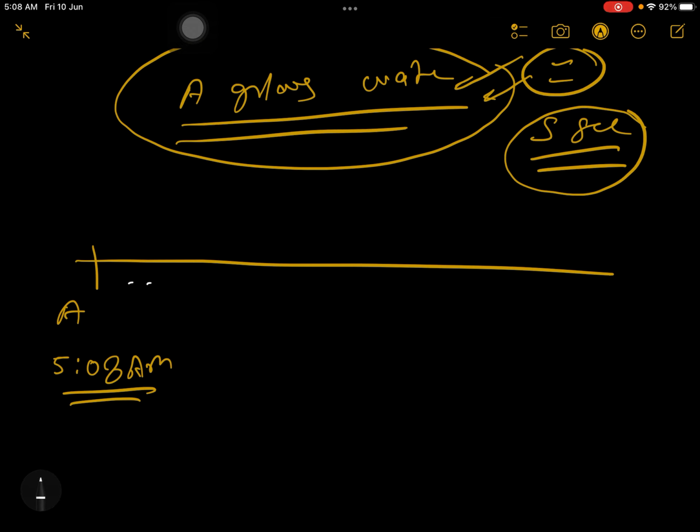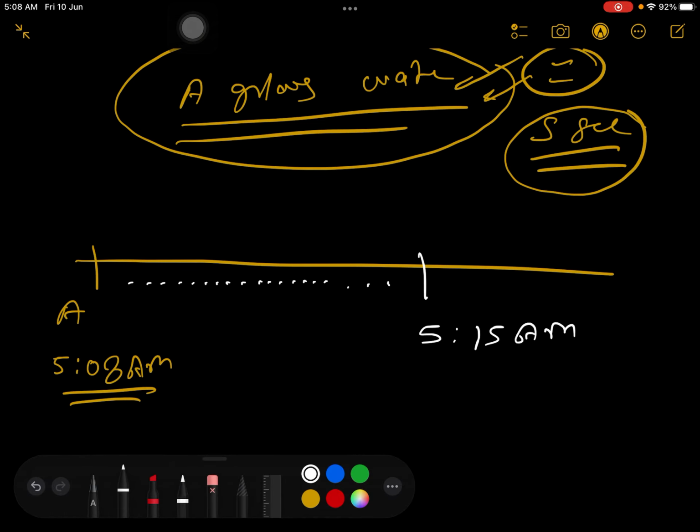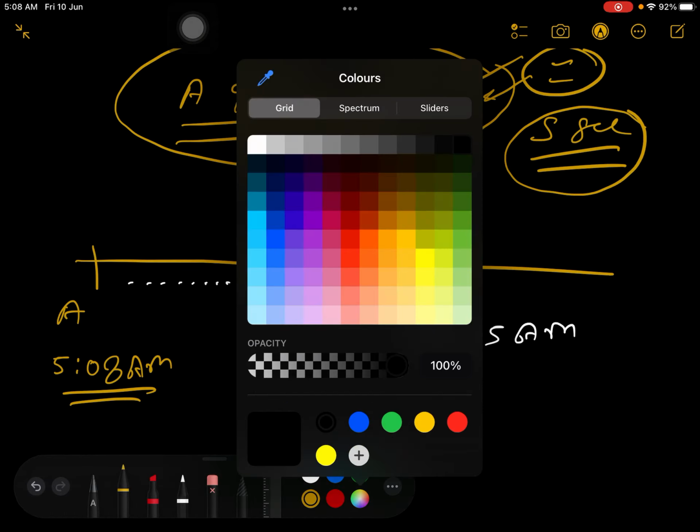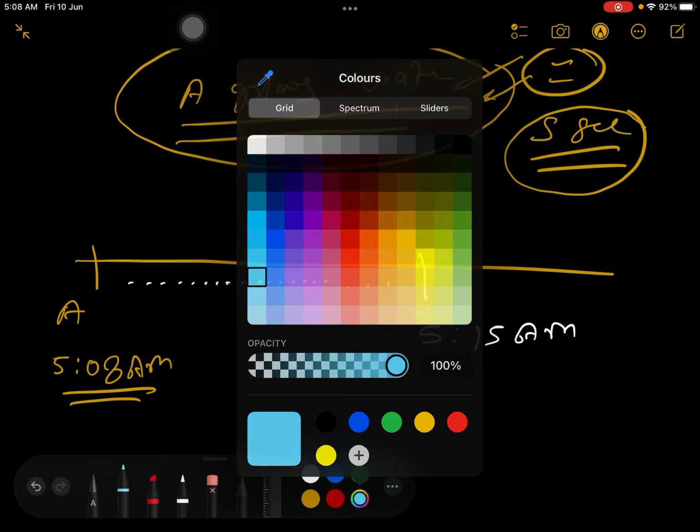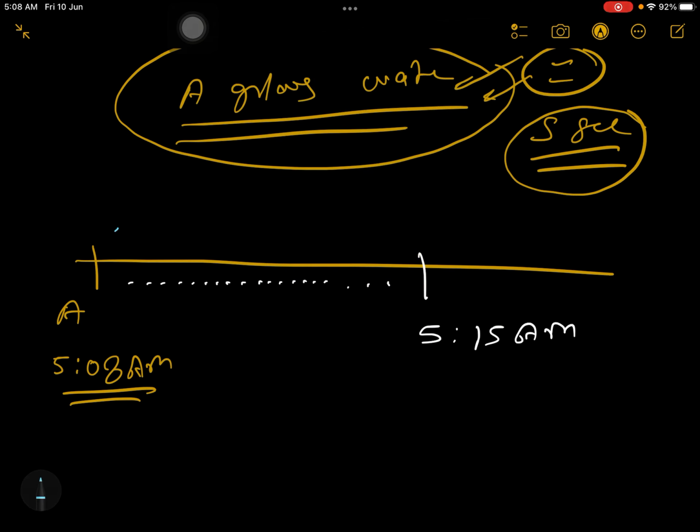I started teaching, and suppose I am teaching this, and this became 5:15 AM. Okay, so I can ask total for how much time I have taken class. So that will be this time. So this will be total time. Okay, so for this time also I will write symbol t.